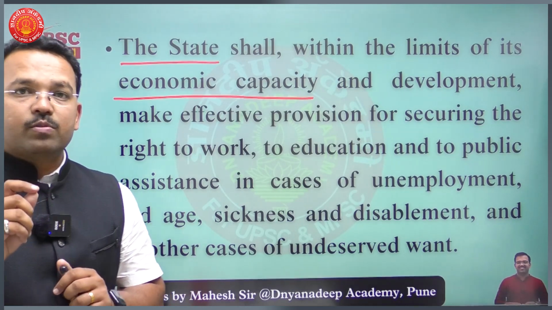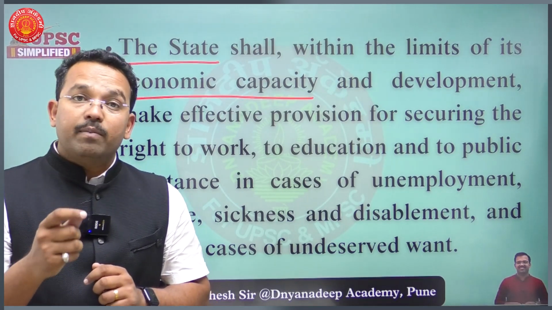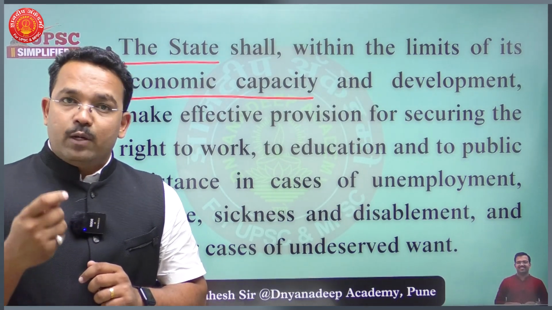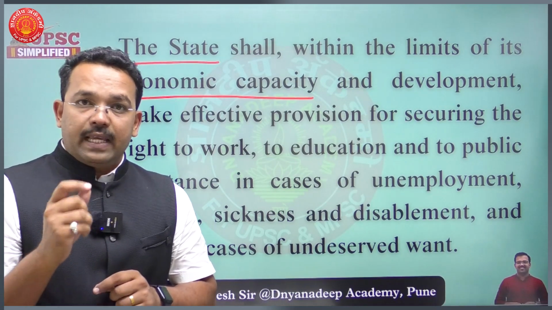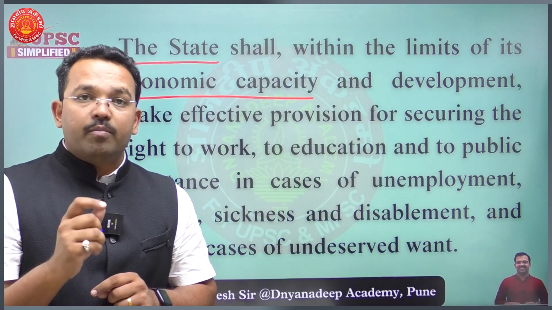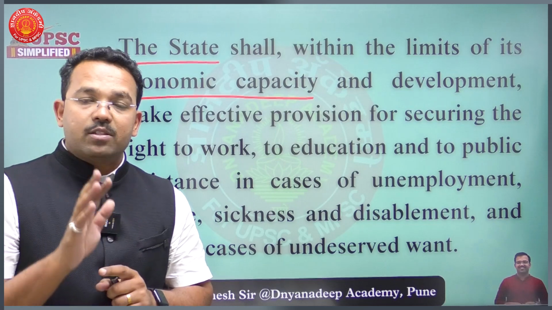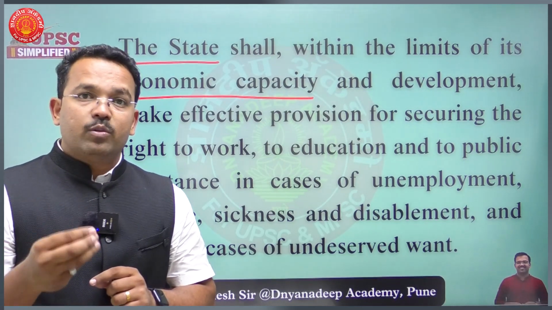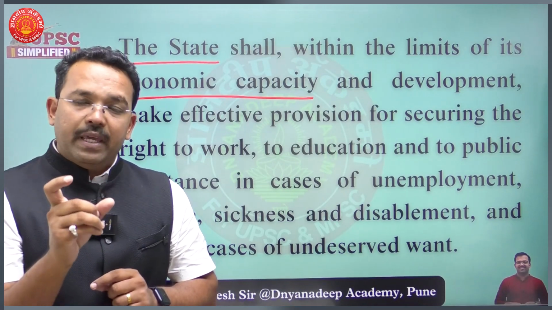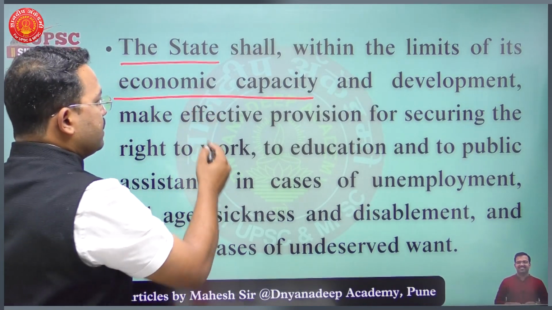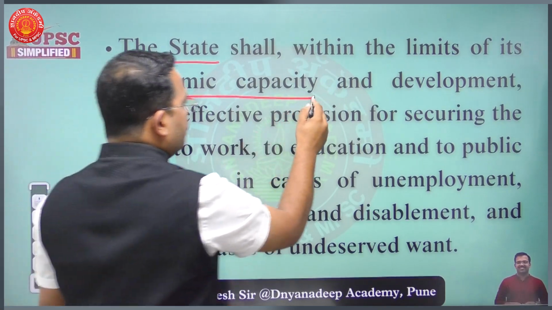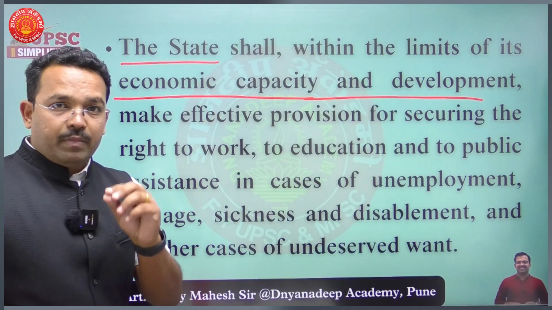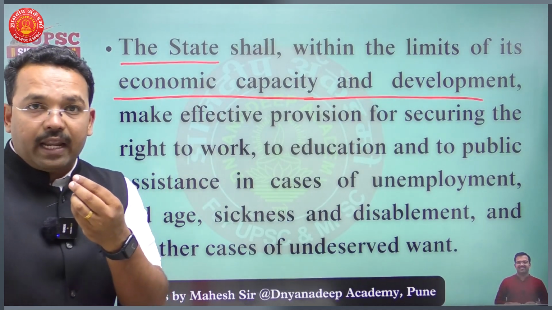It basically wants to say that it shall not be a liability upon the state to provide right to work, right to education, and right to assistance to everyone. It is saying that it shall be based on the economic capacity of the state. It is not compulsion on the state. It is an instruction, a direction given to the state that the state should make an effort within its economic capacity and development, to make effective provision. State should take an effort.